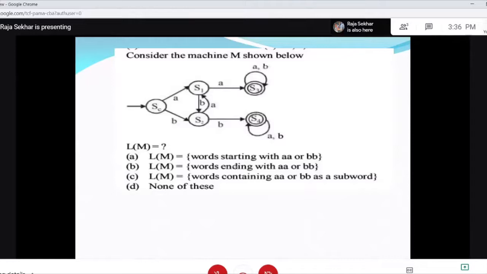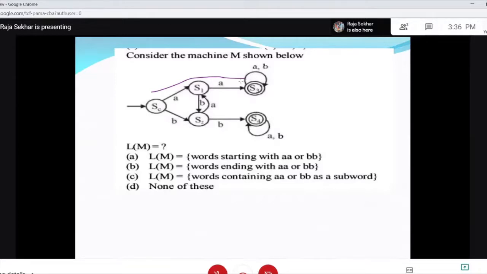Now consider the machine M shown below. What is L of M? What is the language accepted? If you observe, to go to the final state S3, I am getting A and then A. After that, it is A or B whole star.